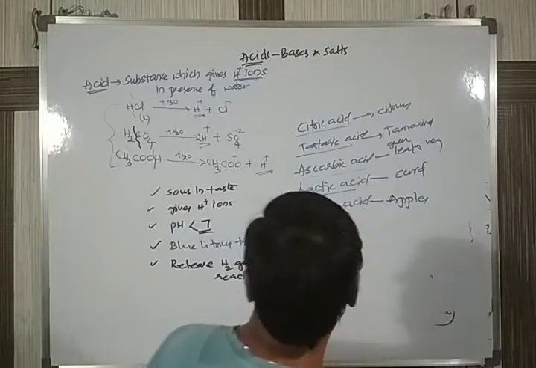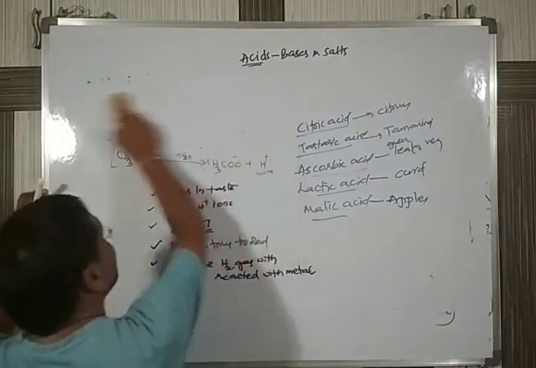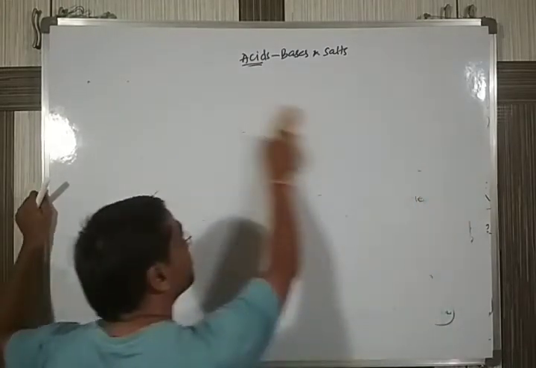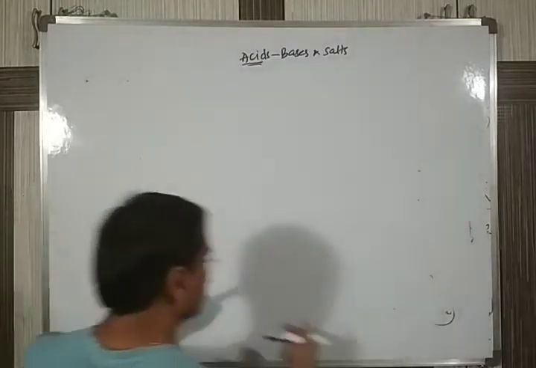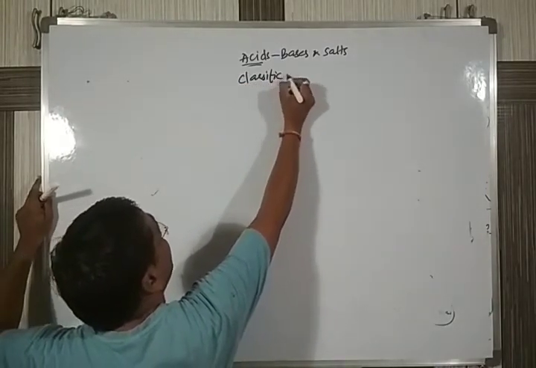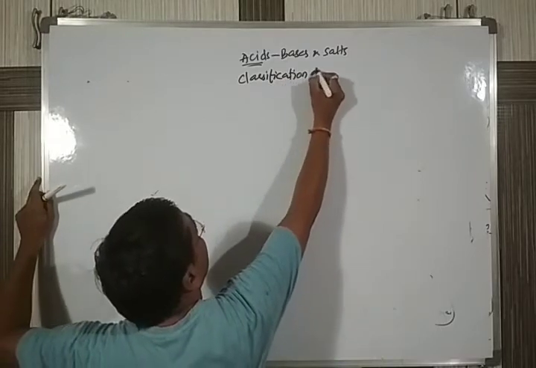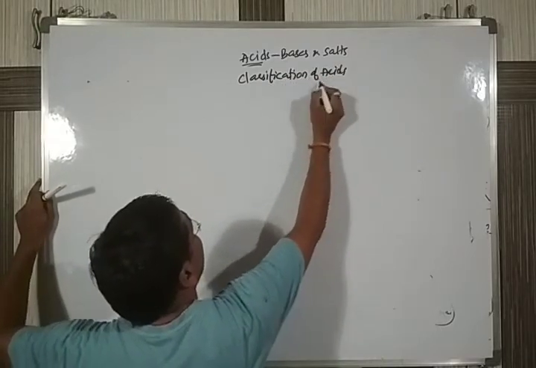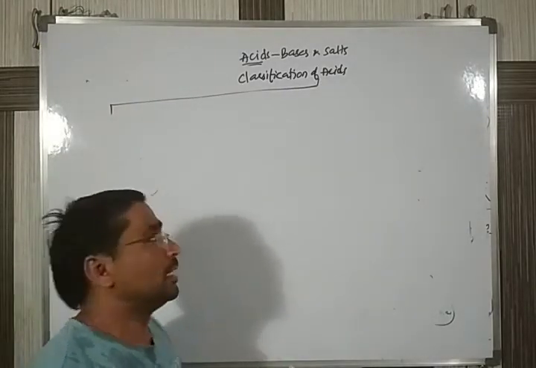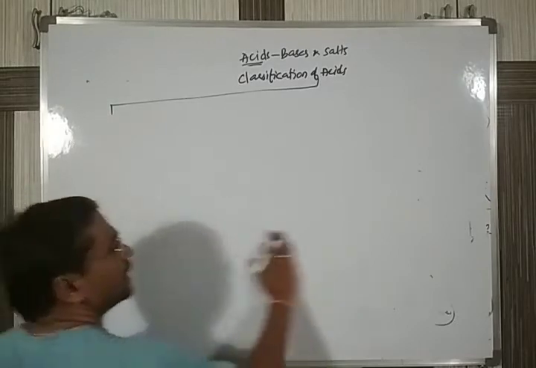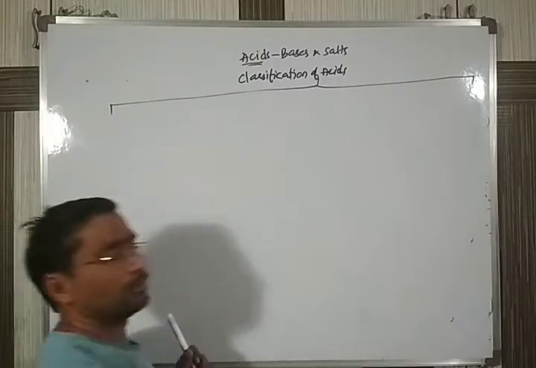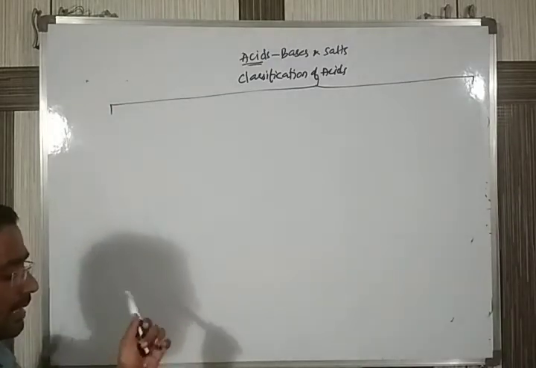Okay, coming to the classification of the acids. We are already discussing classification, so let me continue the classification of acids topic. Acids are classified under various conditions. In the last class we discussed two types of classification. There are still more types of classifications.